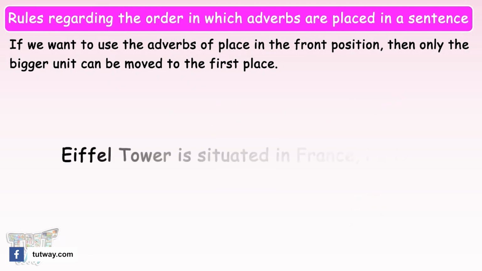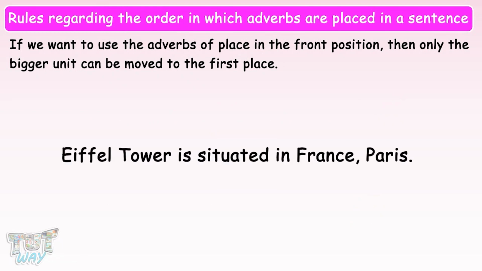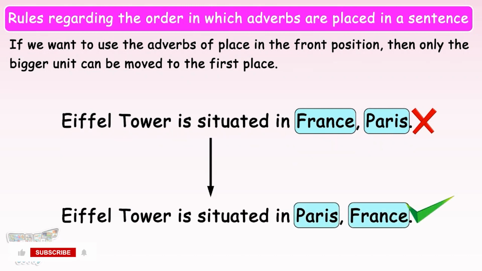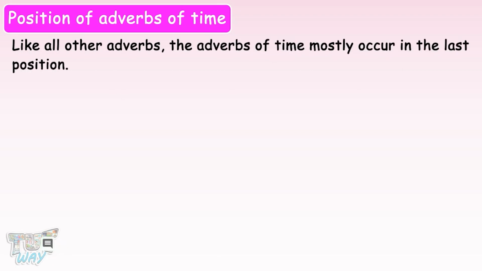The Eiffel Tower is situated in France, Paris. Is this sentence correct? No, it is not correct. There are two adverbs of place, and the bigger unit, France, should be placed after the smaller unit, Paris. So, the right sentence is, Eiffel Tower is situated in Paris, France. Now, let's learn about the position of adverbs of time. Like all other adverbs, the adverbs of time mostly occur in the last position.